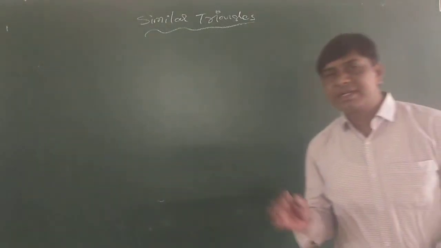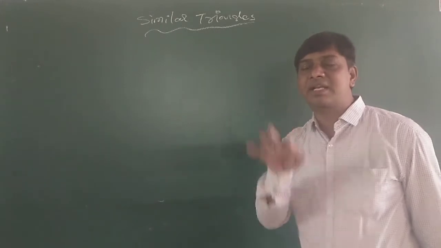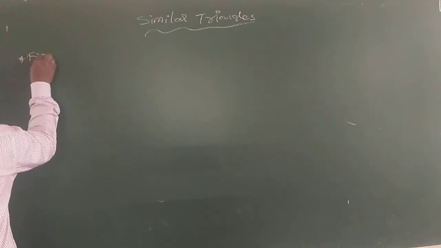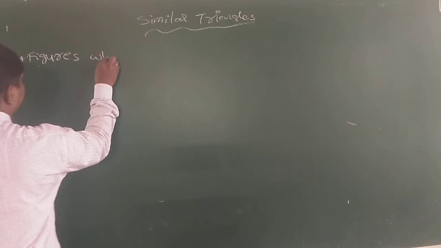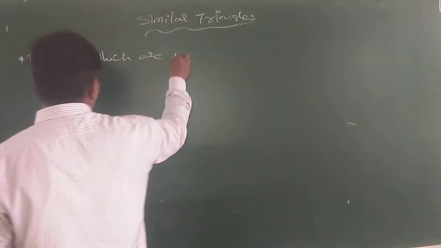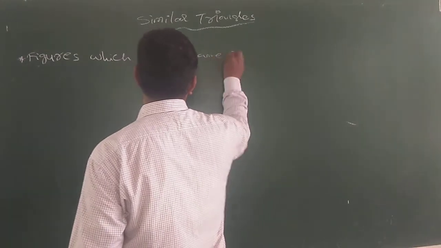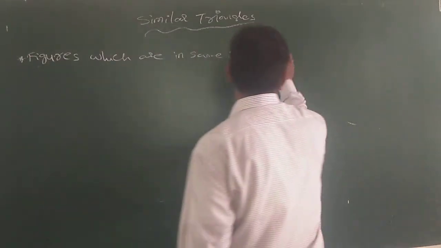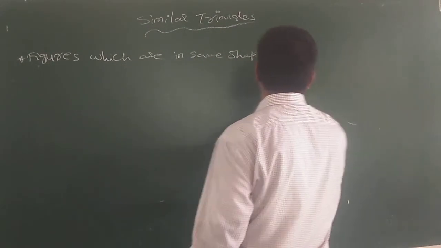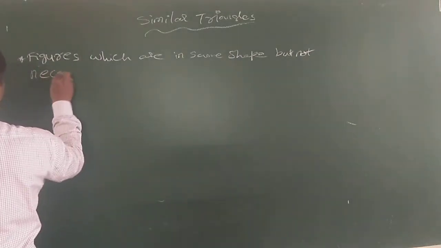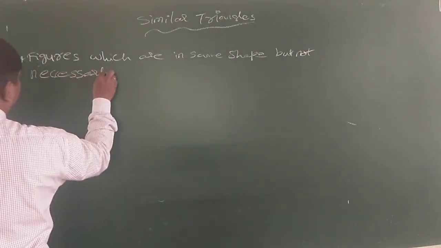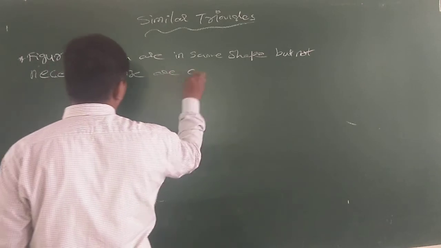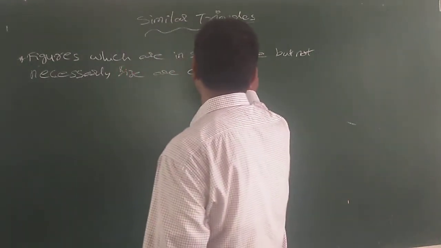Similar figures means figures which are in same shape but not necessarily size are called similar figures.